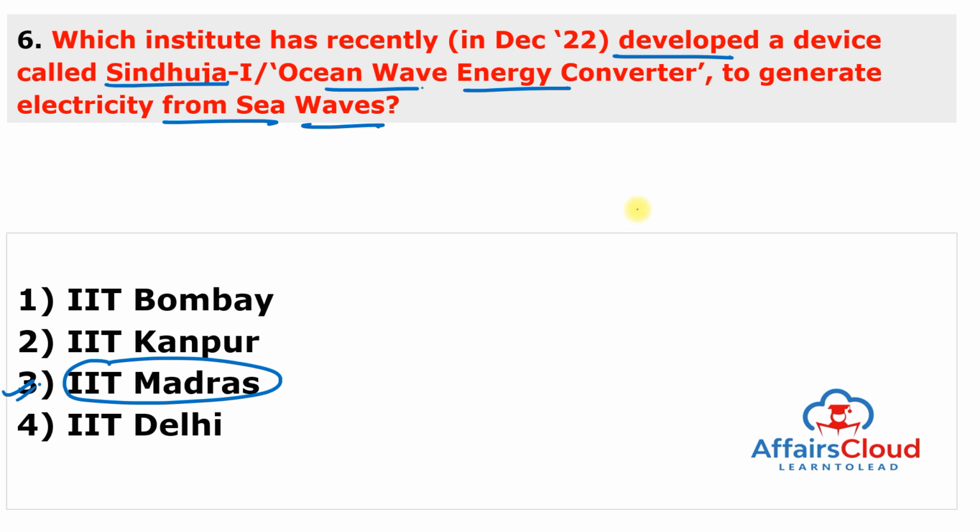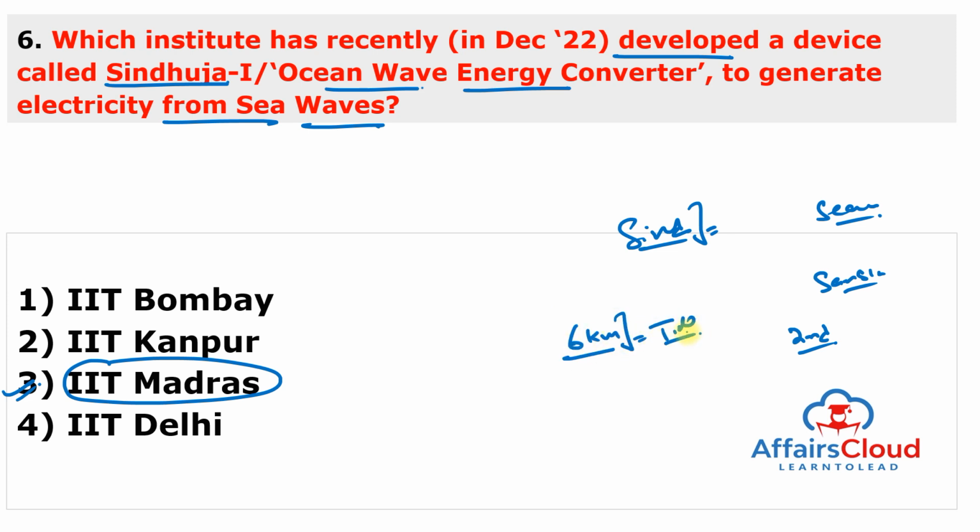So the researchers at the Indian Institute of Technology Madras has developed a device called Sindhuja-1 or the ocean wave energy converter that can generate electricity from the sea waves. And Sindhuja means creating from the ocean in Sanskrit language. And the device trials were completed during the second week of the November 2022. And according to IIT Madras statement, the device was deployed approximately 6 km off the coast of Tuticorin in Tamil Nadu at a location with a depth of 20 meters. So Sindhuja-1 was funded by the Australian Government Department of the Foreign Affairs and Trade.